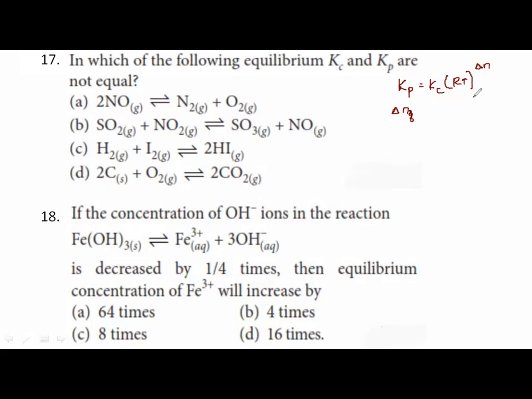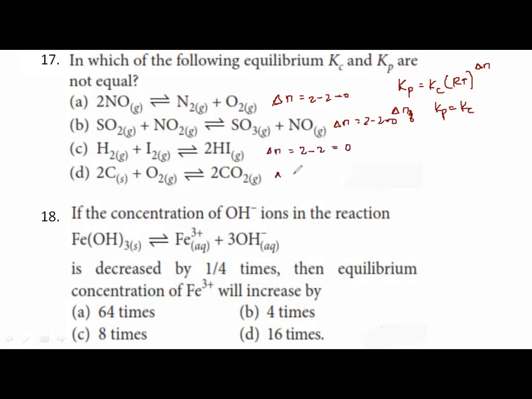If it is not equal to 0, then we can relate it out. If it is equal to 0, then Kp will be equal to Kc. So here, how much is delta N? Delta N is 2 minus 2 equal to 0. All are gaseous, so 2 minus 2. Again equal to 0. Here delta N, 2 minus 2 again equal to 0.